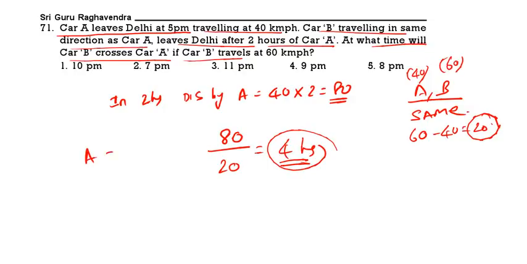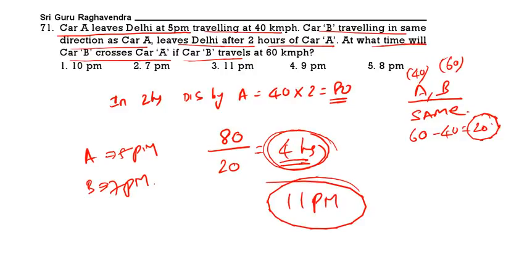Now A is starting at 5 pm. That means B will start 2 hours later, at 7 pm, and it will cross after 4 hours. That means it will cross A at 11 pm. B starts at 7 pm because it is 2 hours later than A, and it will cross after 4 hours. That means it will cross at 11 pm. See the next question.